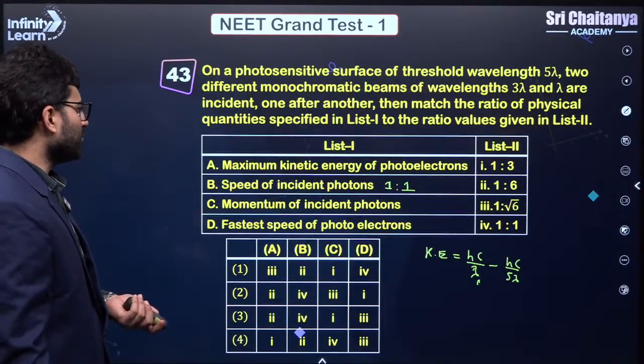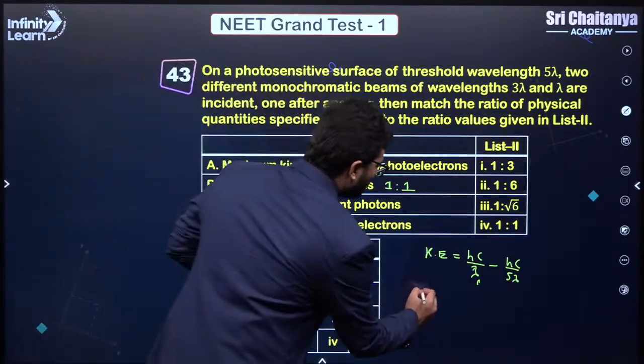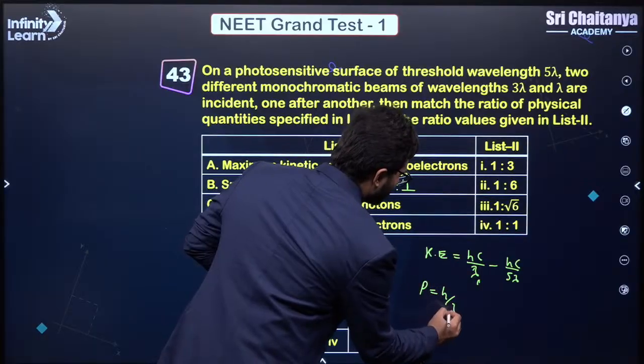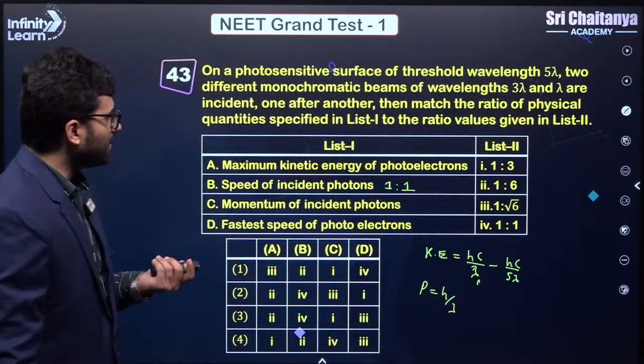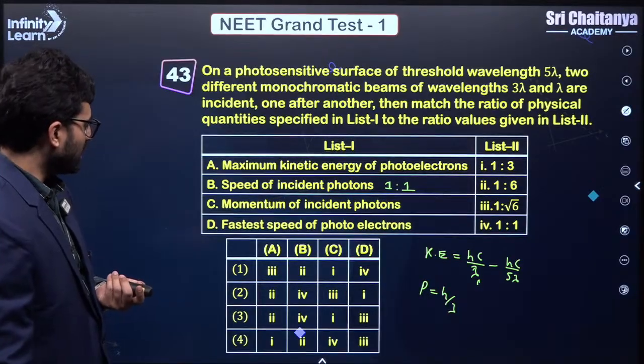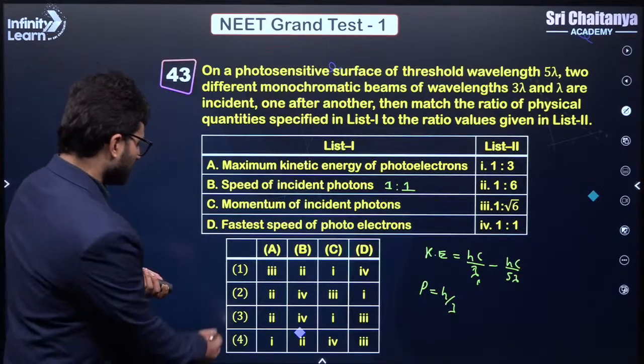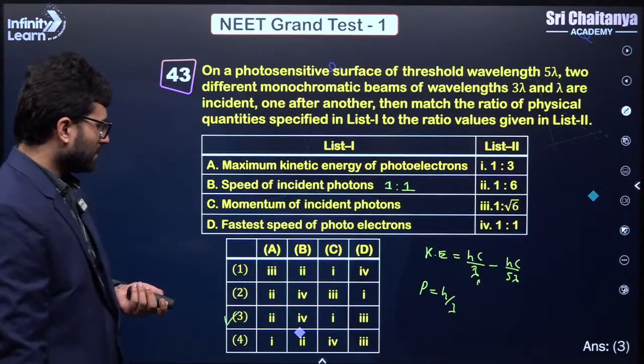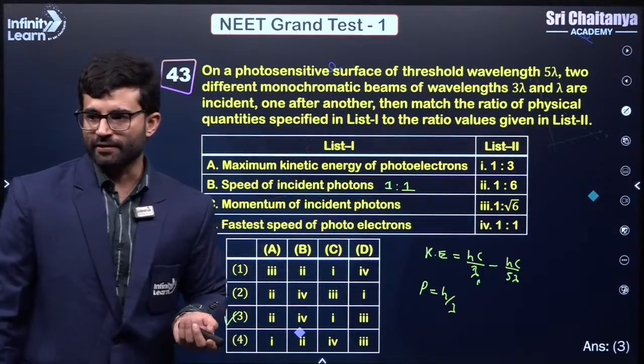So this is how you will calculate momentum. Again, momentum, how will you calculate? Momentum is h by wavelength. So again, very simple, that has to be 1:3, I guess, because the ratio of wavelengths is 3. So for C, it has to be 1. So I think it should be 3, right? So you can do it like that, right?